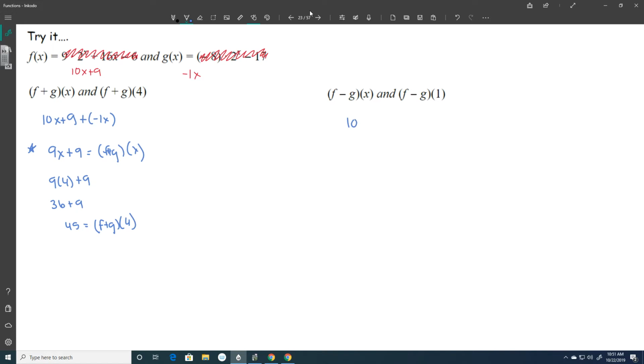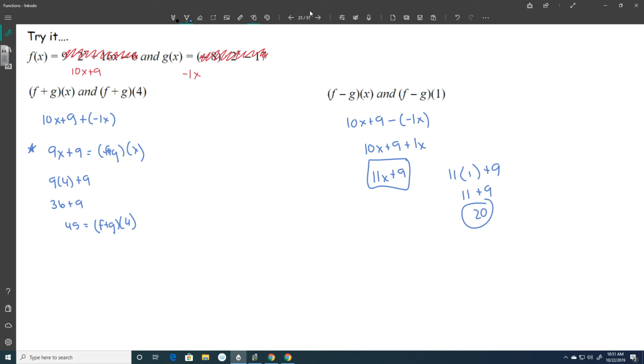So I'm going to take 10x plus 9, and I'm going to subtract g of x, which is negative 1x. So I've got to make sure to put that in parentheses. So this is my f minus g function. Now I simplify it. This negative negative becomes 10x plus 9 plus 1x. 10x's plus 1x is 11x plus 9. So there's my function. And now it wants me to plug 1 in for that x value. So 11 times 1 plus 9 just becomes 11 plus 9, which becomes 20.